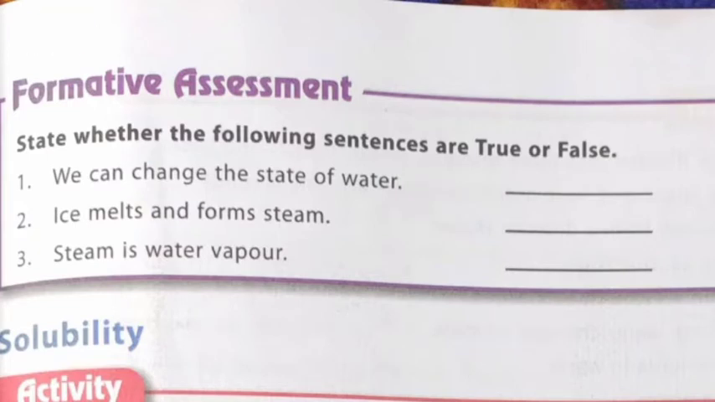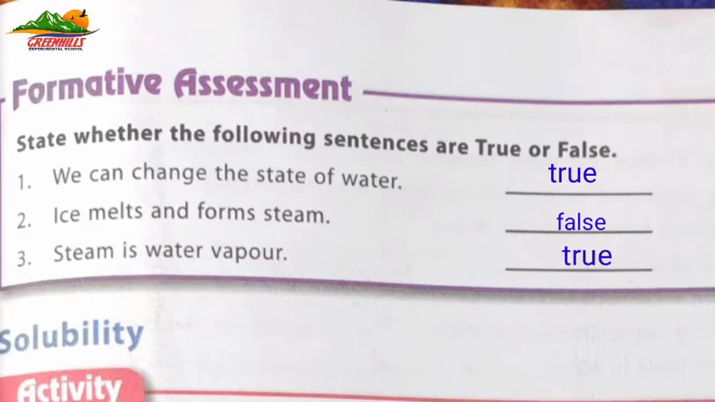Answer of first one is, we can change the state of water. True. Number 2. Ice melts and forms steam. False. Number 3. Steam is water vapor. True.